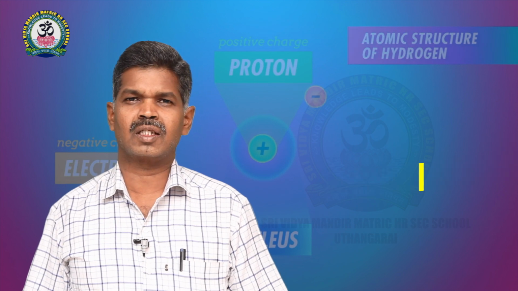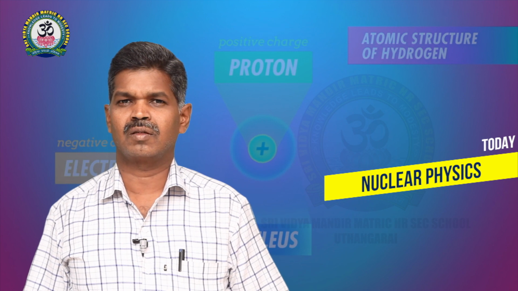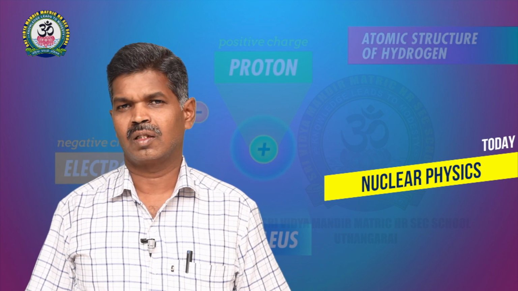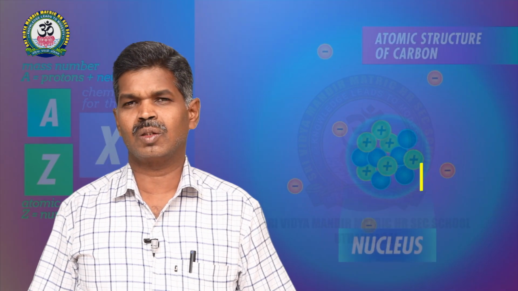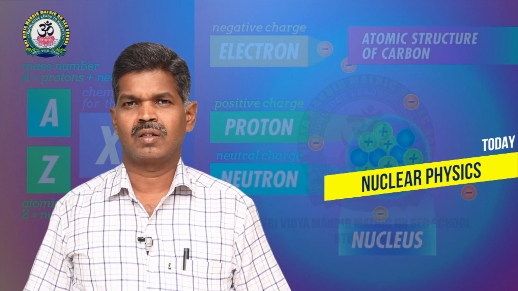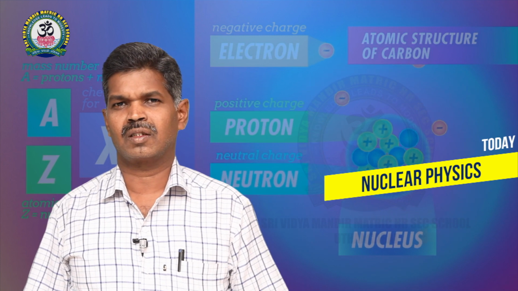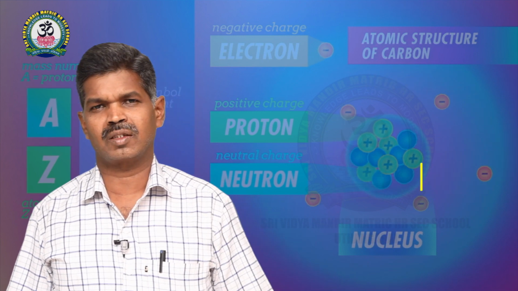The electron orbits around the nucleus, but protons and neutrons are inside the nucleus. So that's why protons and neutrons are called nuclear particles. These nuclear particles are accumulated in a very small space of the nucleus.